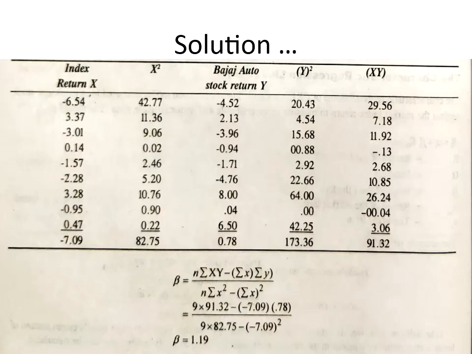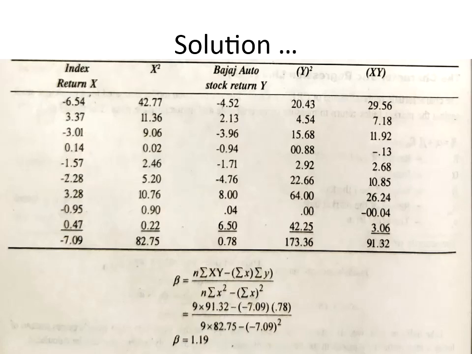Then after that, in the fifth column, I multiply x as well as y. So if you multiply the first column and the third column, that is minus 6.54 and minus 4.52, it is 29.56, right? So how do I get the fifth column? I multiply the first column with the third column. I do the summation of xy, and I got the value to be equal to 91.32.